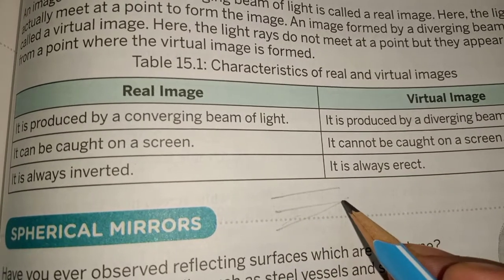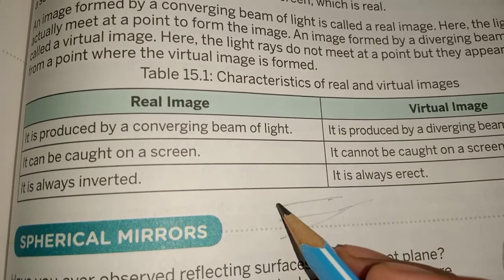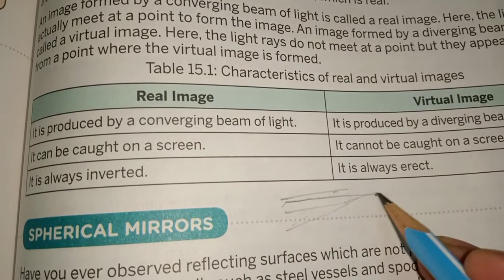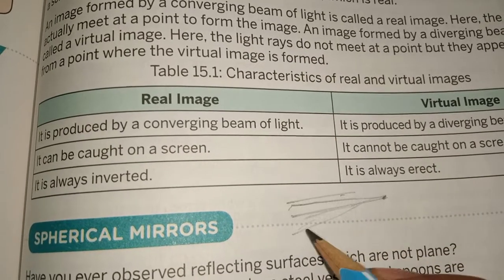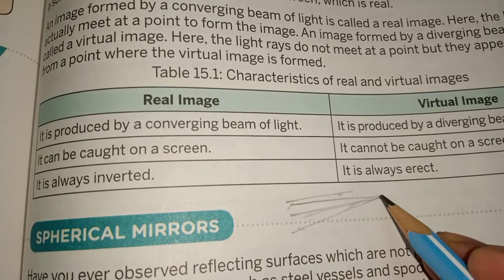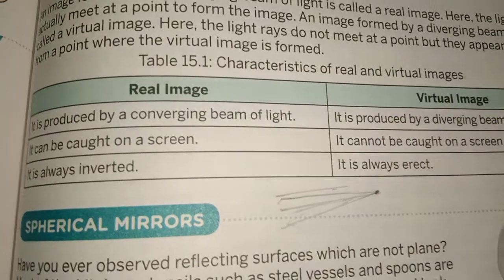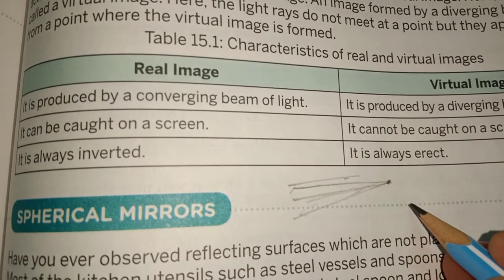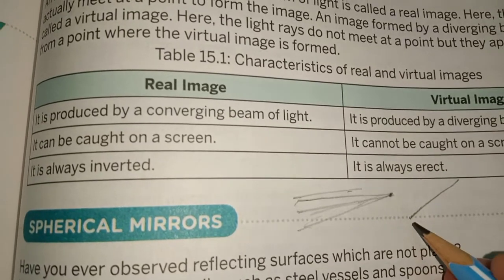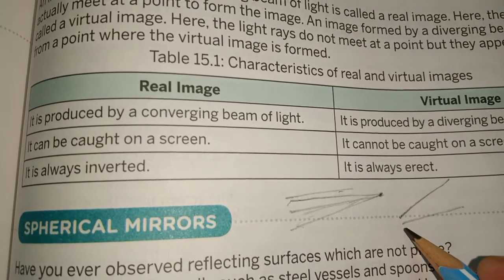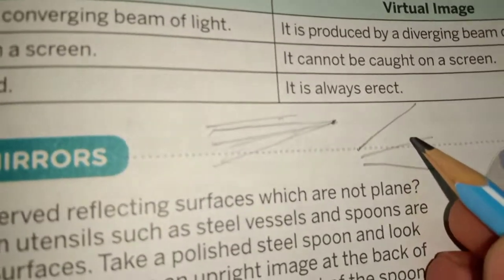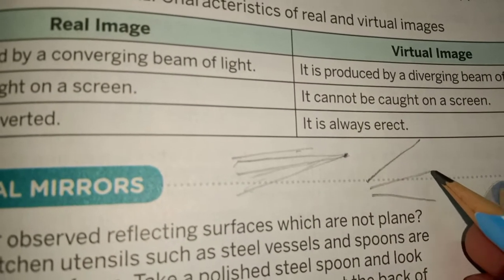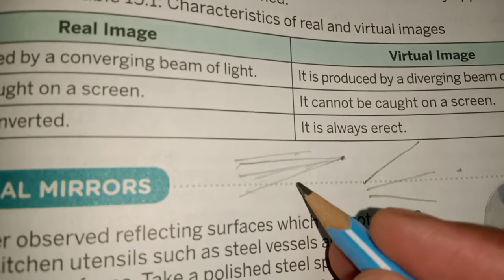Okay, this is known as converging beam. This light is coming towards this point, all the light rays are coming towards this point. This is known as converging beam. And if light spreads like this, light is coming from this source and light is going toward different directions, this is known as diverging beam. Okay, this is diverging beam and this is converging beam.